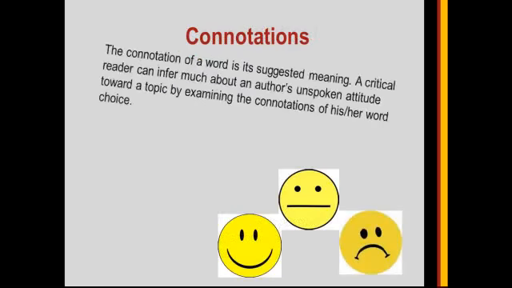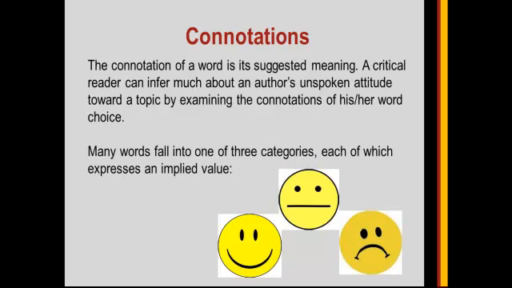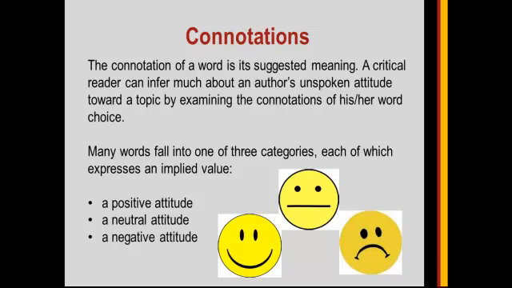Connotations. The connotation of a word is its suggested meaning. A critical reader can infer much about an author's unspoken attitude toward a topic by examining the connotations of his/her word choice. Many words fall into one of 3 categories, each of which expresses an implied value: a positive attitude, a neutral attitude, a negative attitude.